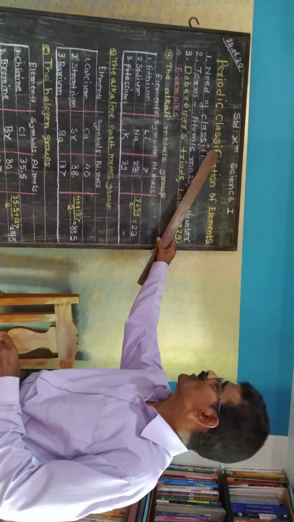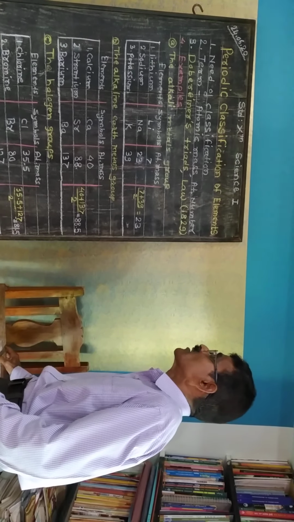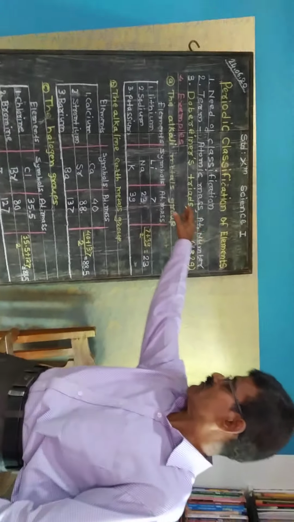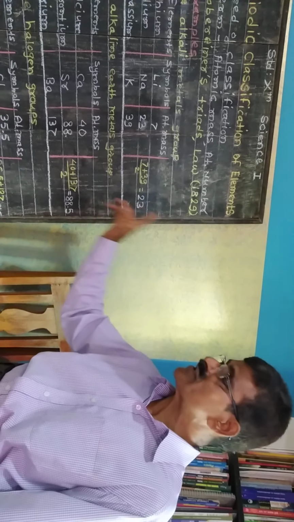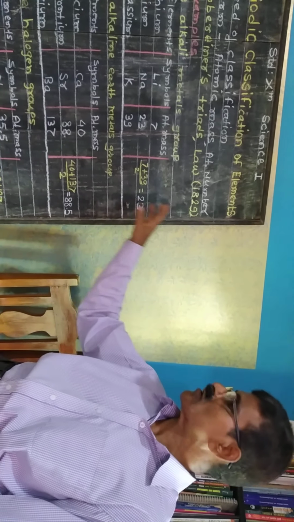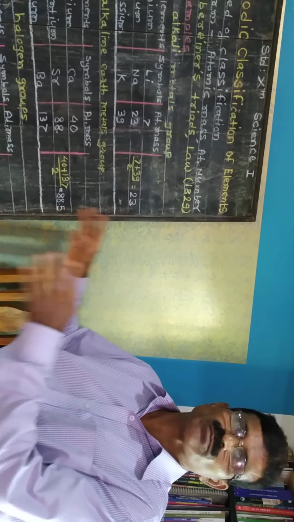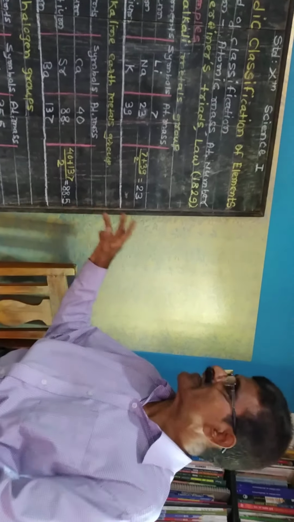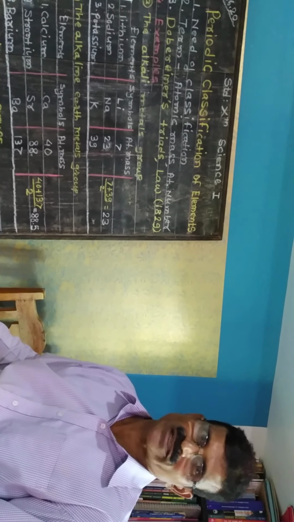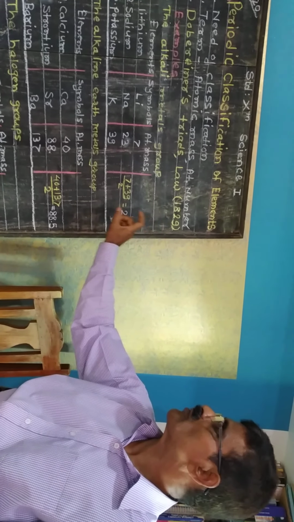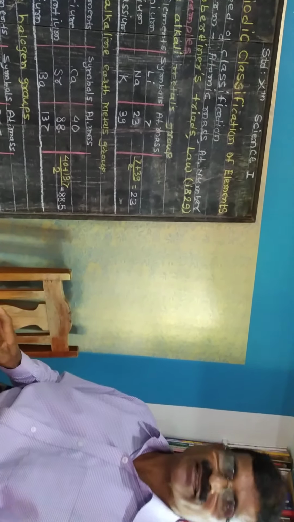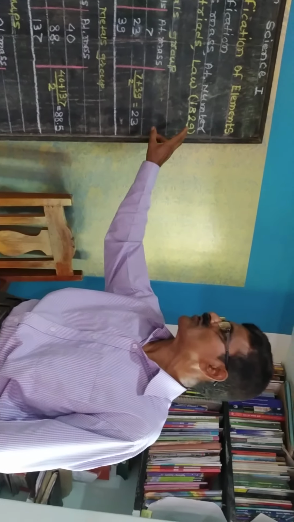In this way, though Dobereiner postulated these laws, they were not successful. It was a failure, but it is the foundation stone for the preparation of the modern periodic table, and that's why the contribution of Dobereiner is great. So this is about Dobereiner triads.